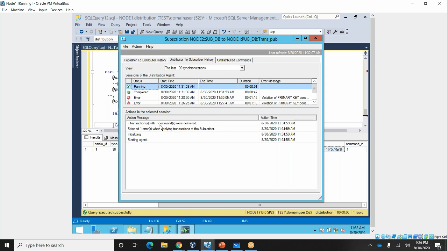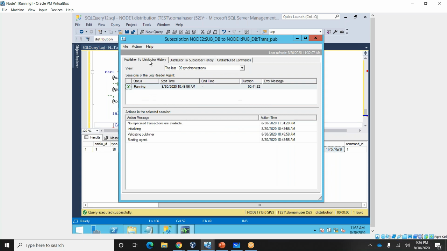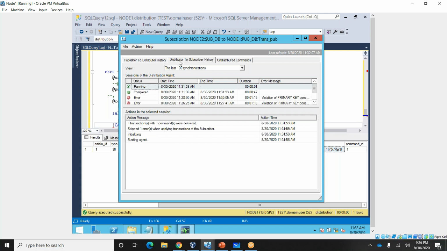Now one transaction is delivered. So now replication is skipping one error. You are able to see, right? Because we kept something like that. Skip these errors. We mentioned it. Skip these 2627 errors. It is skipping these errors. Skip errors when applying a transaction at the subscriber.